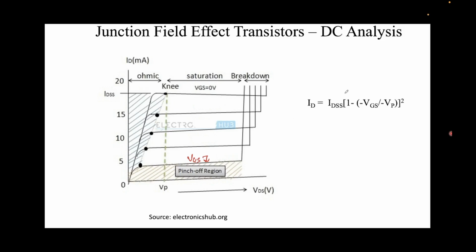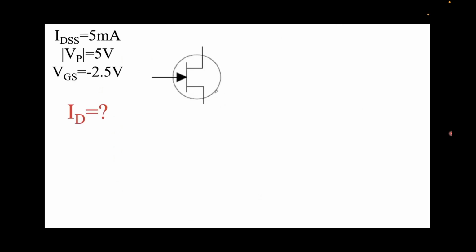And this is the equation that we use to solve for a given VGS and a given pinch off voltage. And obviously IDSS is the current when VGS is equal to 0. This is a good metric which is provided in the data sheet, and you will also use it in the problems. So ID is IDSS times (1 minus VGS over VP) whole square. This is the formula which we use to arrive at the current in the saturation condition.